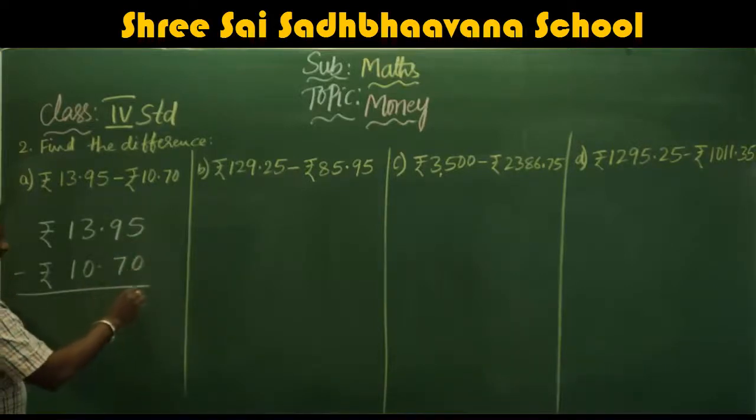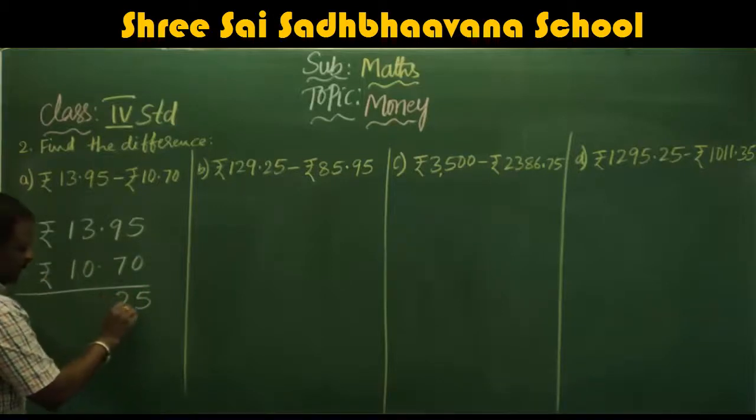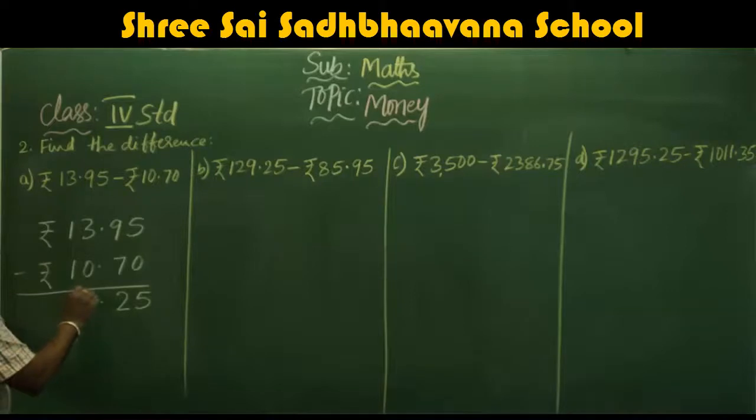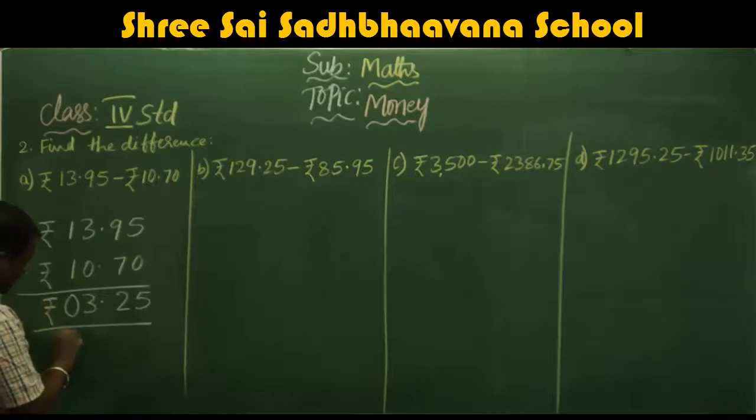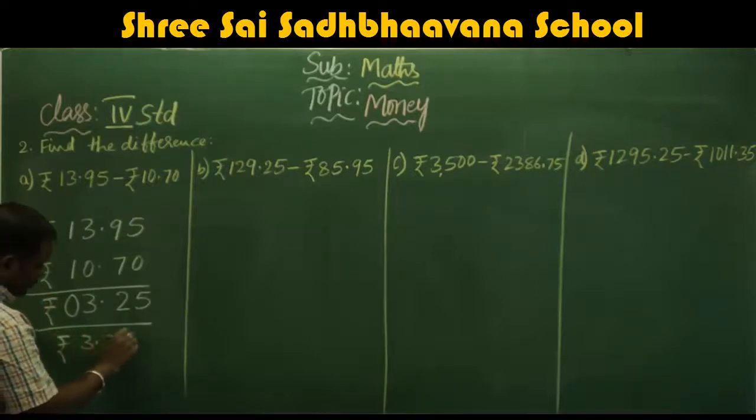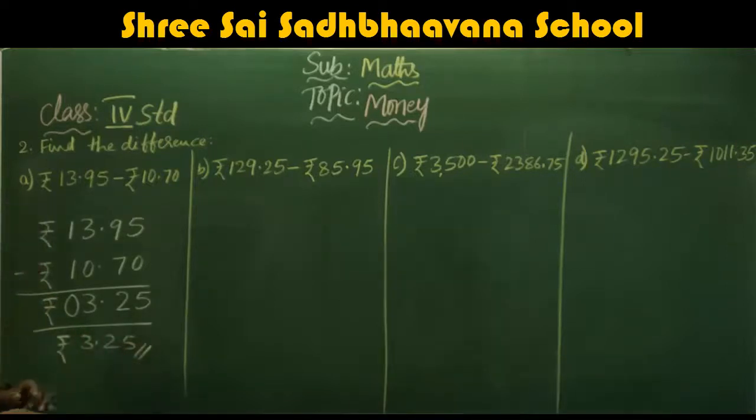5 minus 0, 5. 9 minus 7, 2. Decimal point as it is. 3 minus 0, 3. 1 minus 1, 0. What is the answer? Answer is rupees 3.25.